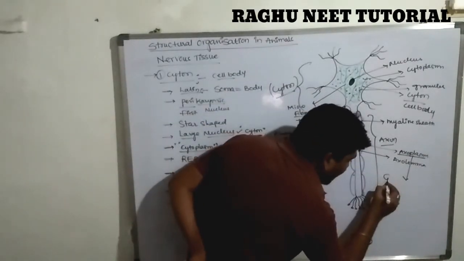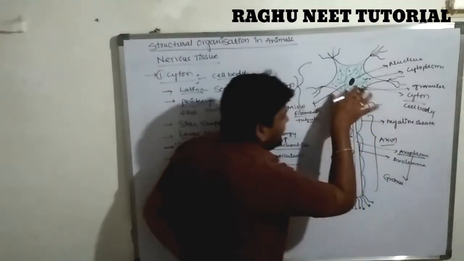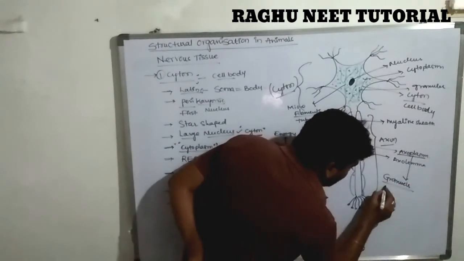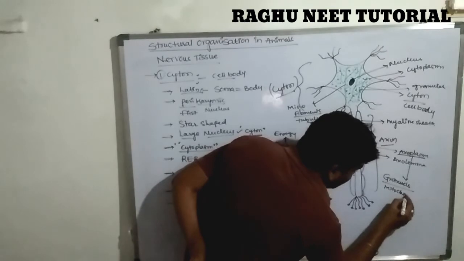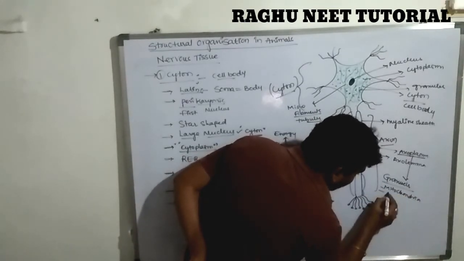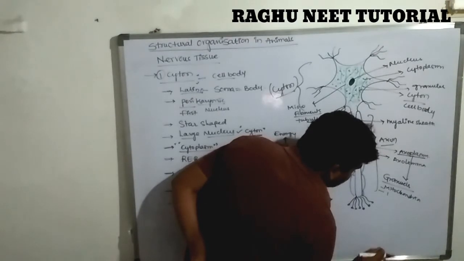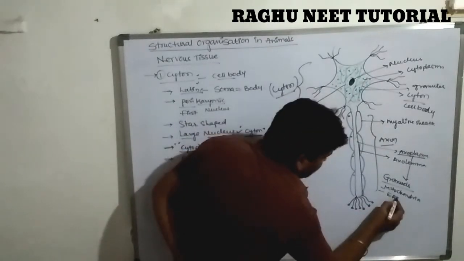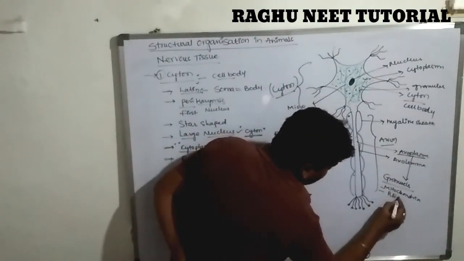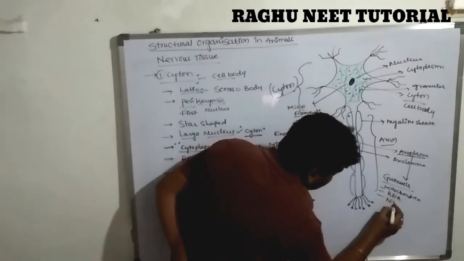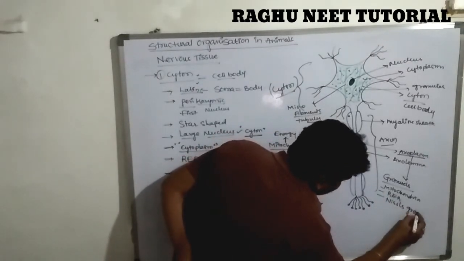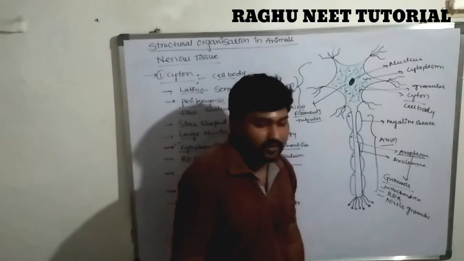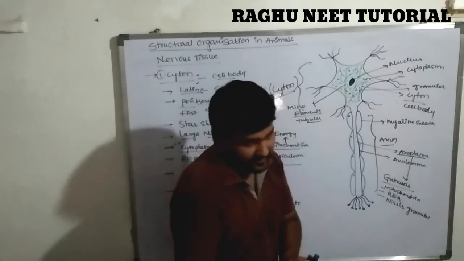Next we are discussing what the axoplasm consists of. The axoplasm consists of granules, similar to the cyton. These also consist of granules, mitochondria, and, very important, RER, but absence of Nissl granules.